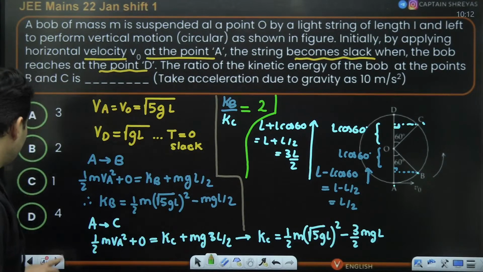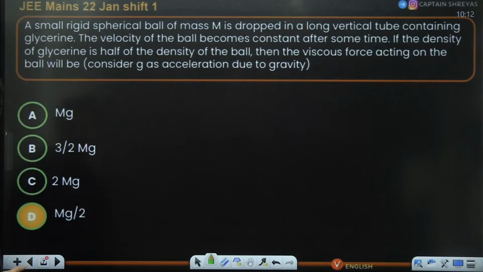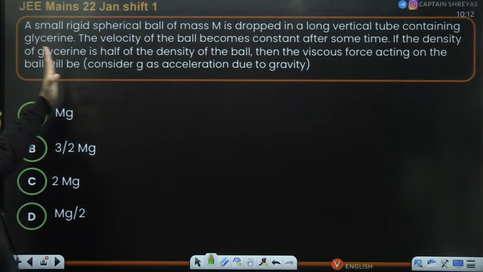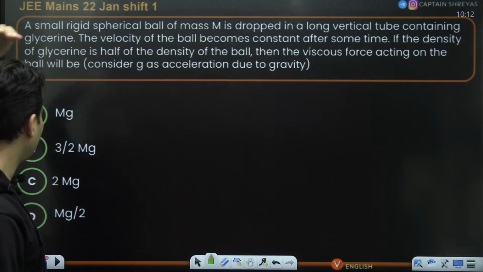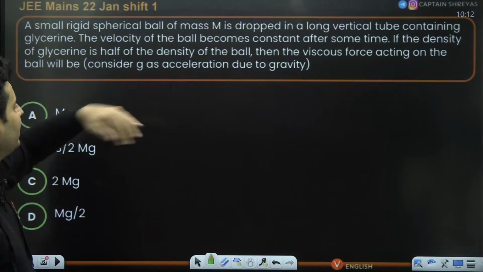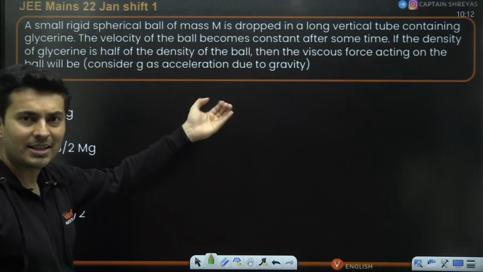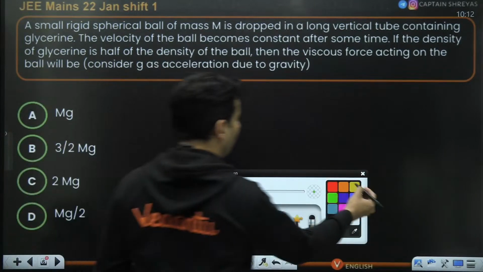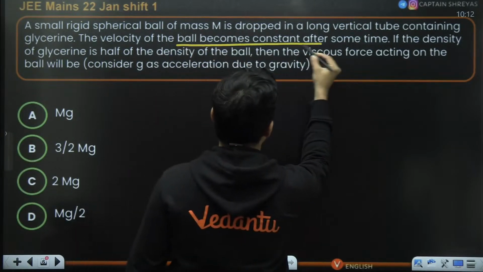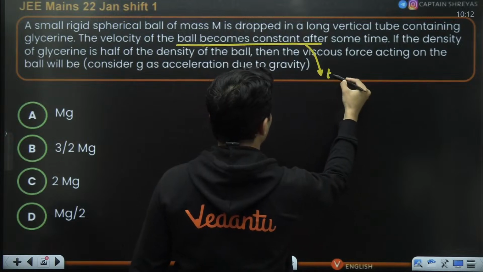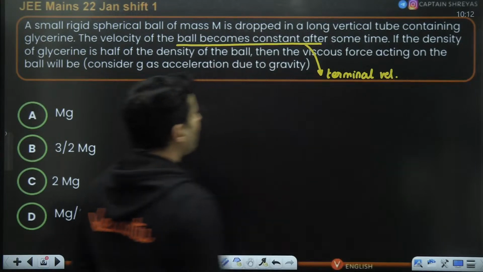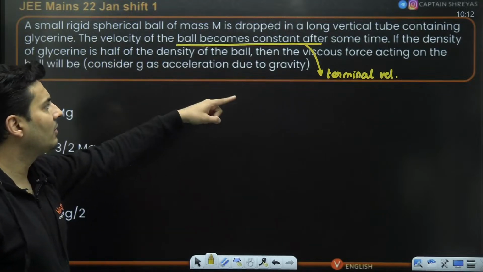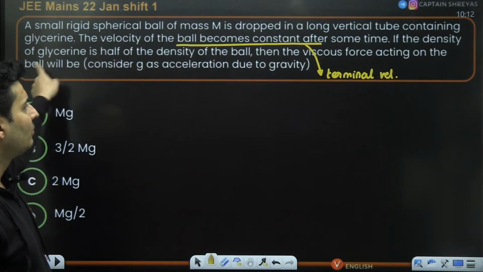Okay, so that was this question. Let's move on to the next one coming up on your screen. Next, there is a small ball of mass m and it is dropped in a long vertical tube containing some liquid. The speed of the ball becomes constant. That means it has achieved terminal velocity. That's what it means. If it becomes constant, it has achieved terminal velocity.